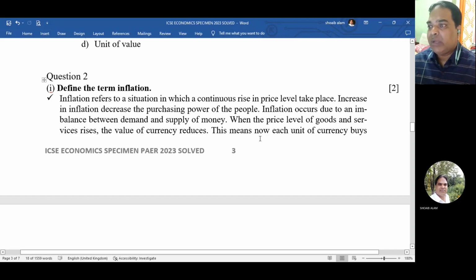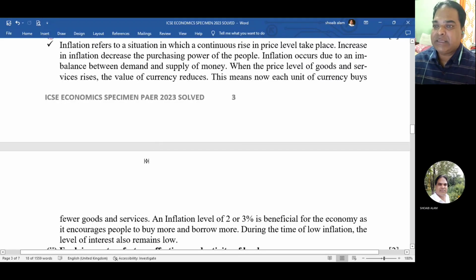This means now each unit of currency buys fewer goods and services. An inflation level of 2 or 3% is beneficial for the economy as it encourages people to buy more and borrow more. During the time of low inflation, the level of interest also remains low.